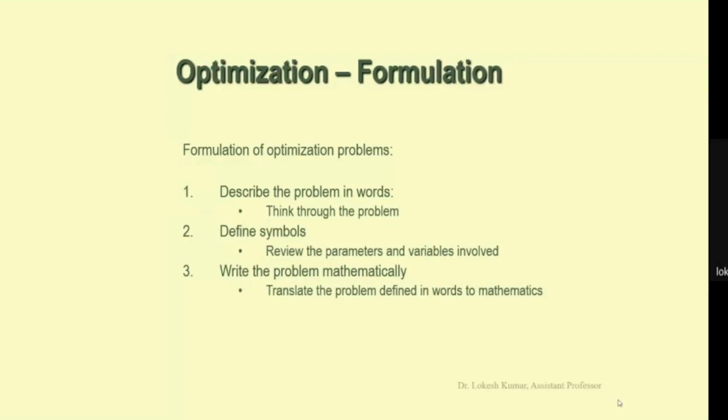First is to describe the problem in words. So you have to think out what the problem is and describe the problem in words, as I had already described the problem.